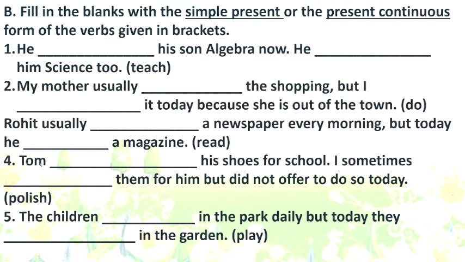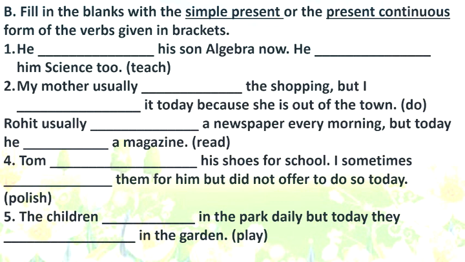Number 4, Tom dash his shoes for school. I sometimes dash them for him, but did not offer to do so today. Now please see, the verb is polish. So Tom dashed his shoes for school. I sometimes. Children, sometimes means it is a habit or happening. So what tense should come in the second blank? The first blank will be the other tense then. Okay? Next, number